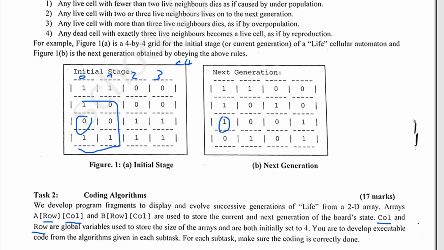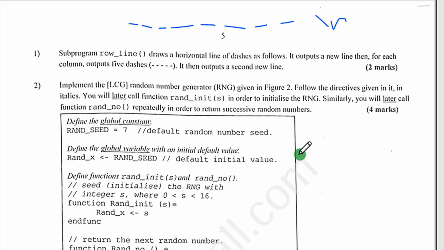Or you start from 1 and you end at exactly what? 4, because if you count from 1, you have 4 here. So it is exactly that. And from there, when you are doing that for loop, in the for loop you'll be using a printf that prints 5 dashes. That's all. Good. So this is how we reason in front of questions. The next thing, after that they say full stop, it then outputs a second new line. So you will do again another printf with a \n.